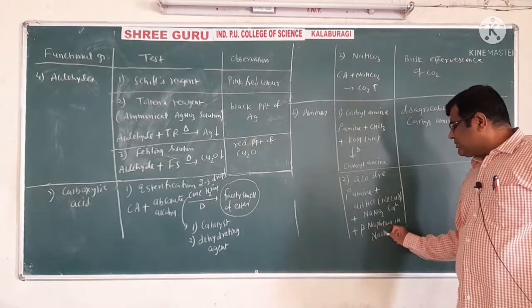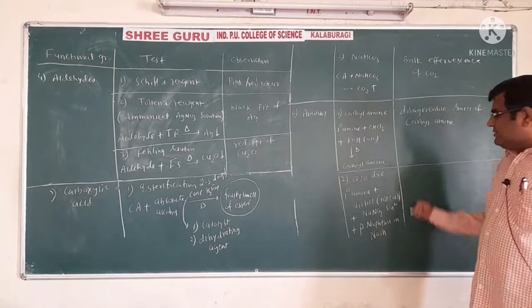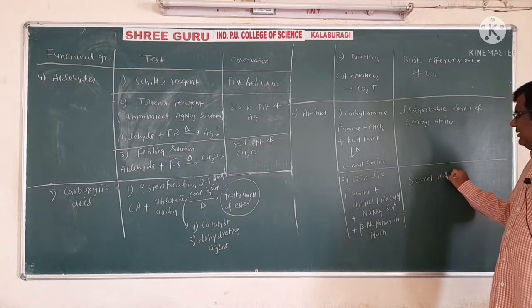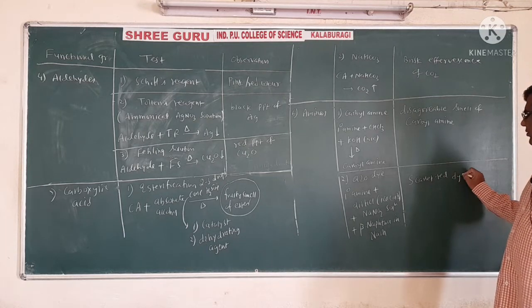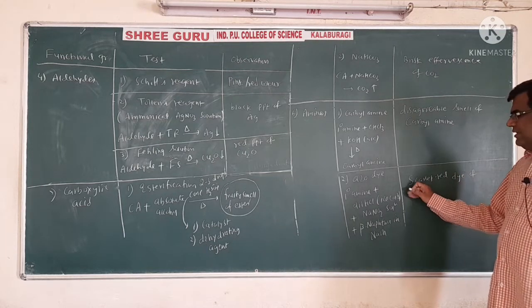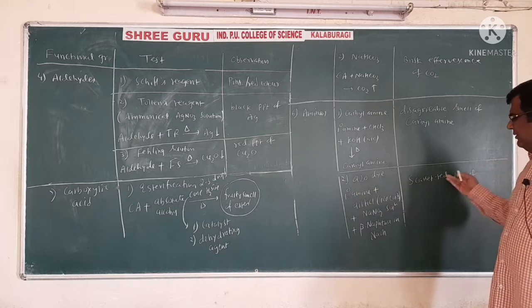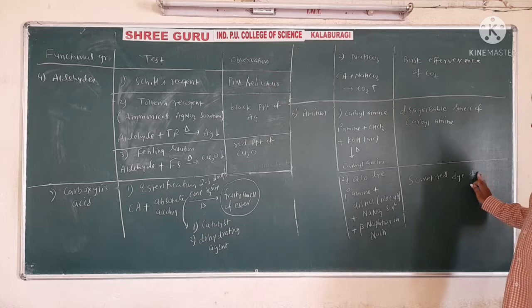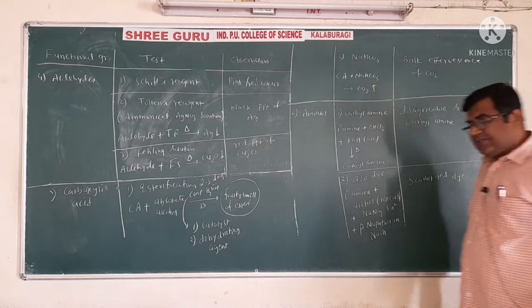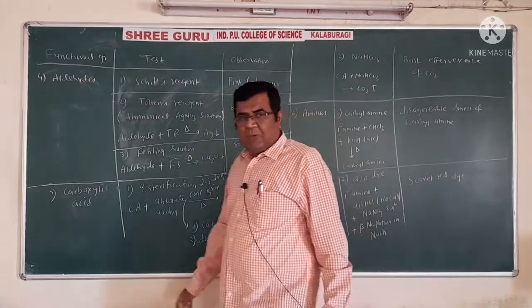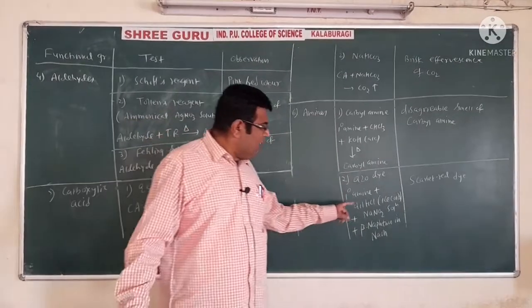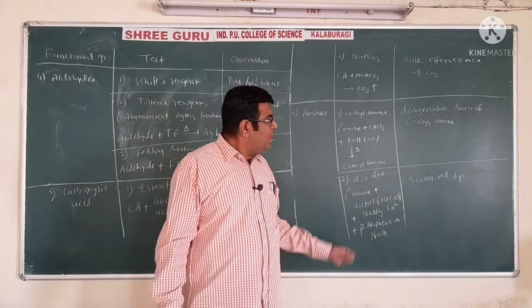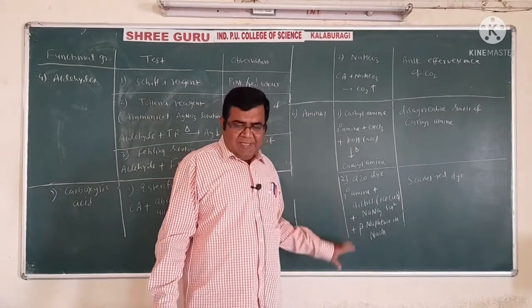These are the reagents for it. What will happen? We get a scarlet red dye. The observation is just that scarlet red dye is obtained, and if it is aniline, then it is benzene diazonium chloride. So these are all the reactions.